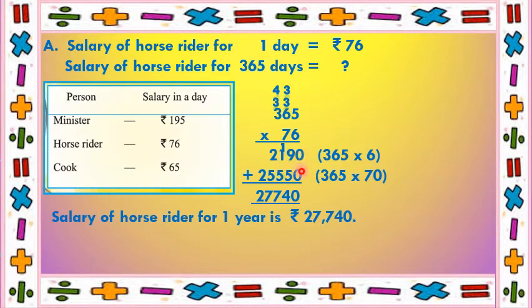So 0 plus 0 is 0. 9 plus 5 is 14. Put 4 down, carry 1. 5 plus 1 is 6. 5 plus 2 is 7 and put 7 down. So the salary of horse rider for 365 days, that is 1 year, is rupees 27,740.